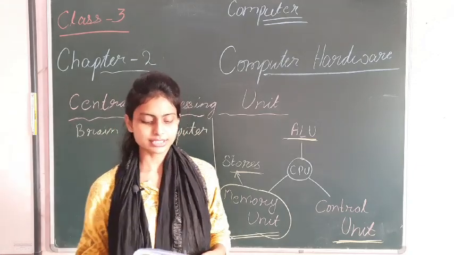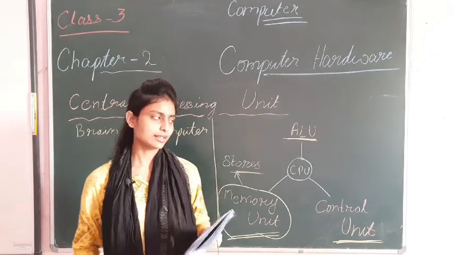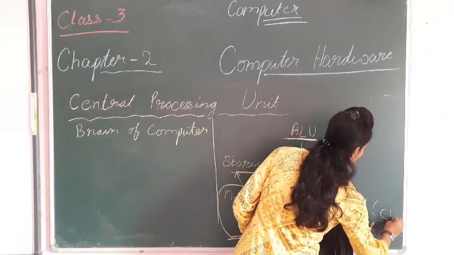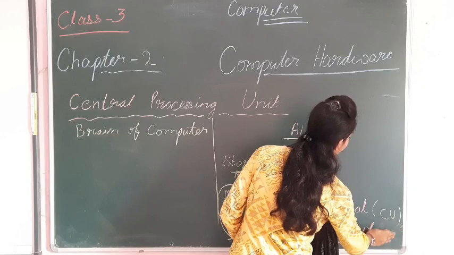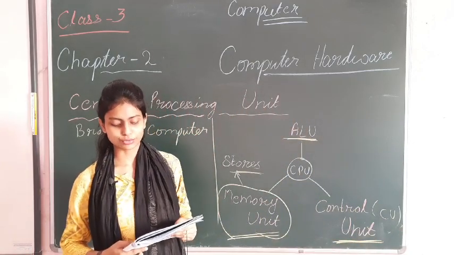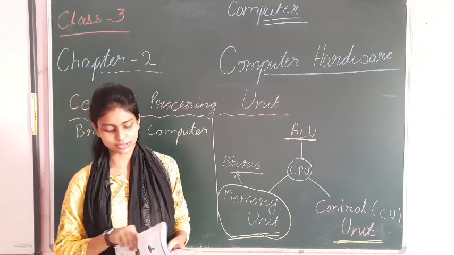Now what is the control unit? In your book, CU is mentioned, CU for control unit. This control unit controls all the operations done on a computer.